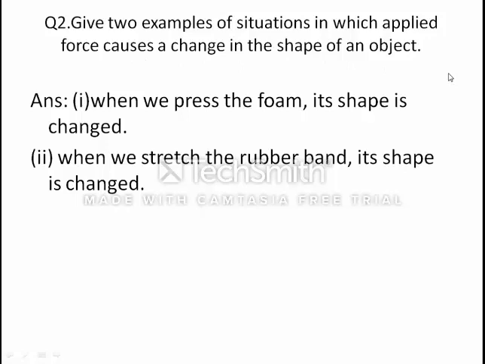You do by yourself. Question number second: give two examples of situations in which applied force causes a change in the shape of an object. So before solving any question, first try to understand what the question is asking you. And we have learned in the effects of force that force can change the shape of an object. So first example, when we press the foam, its shape is changed. Second, when we stretch the rubber band, its shape is changed.